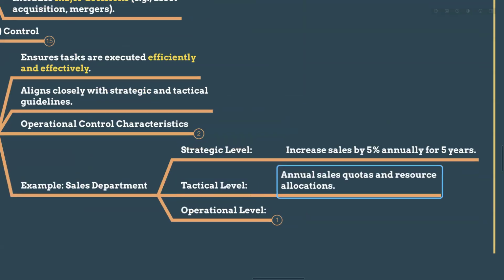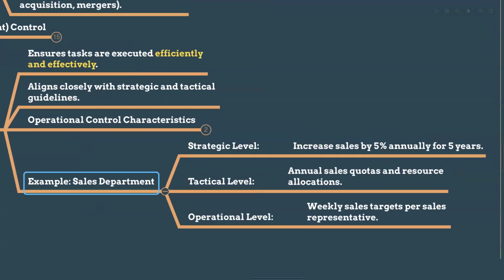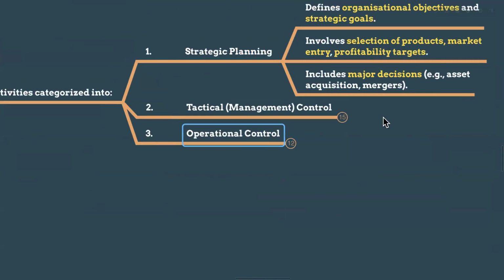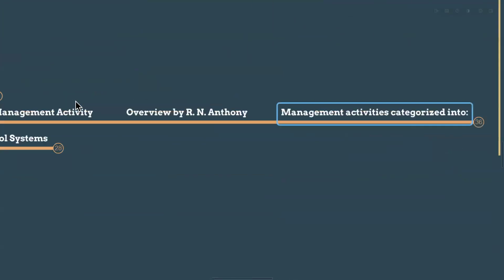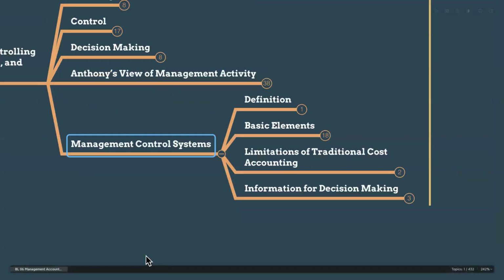And technical annual sales quotas and resource allocations, and operational level weekly sales targets per sales representative. So these are not much important as we have seen already. So that is from Anthony's view. And management control system. This is a very important exam area.